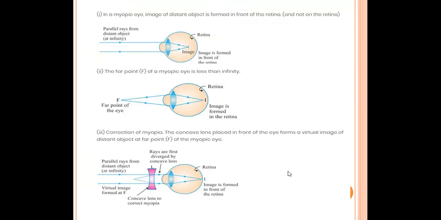You can look at the diagrams given over there. First diagram you can see, in a myopic eye, the image of a distant object is formed in front of the retina. See, this is the myopic eye. See, from the far off object, suppose this is the object.